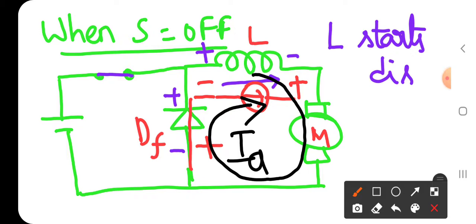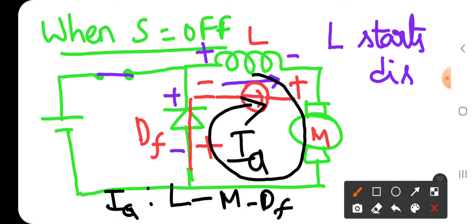So the freewheeling diode anode terminal is positive, and immediately the freewheeling diode is forward biased. The current path is inductor, motor, freewheeling diode and inductor again.